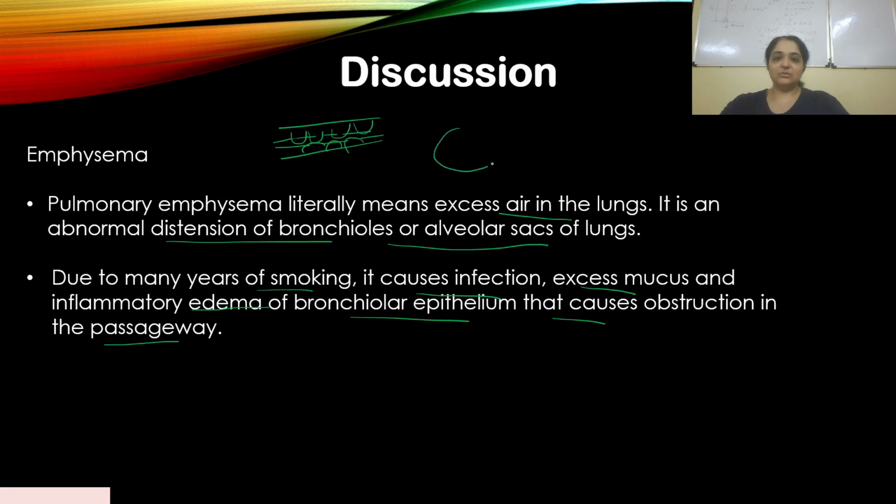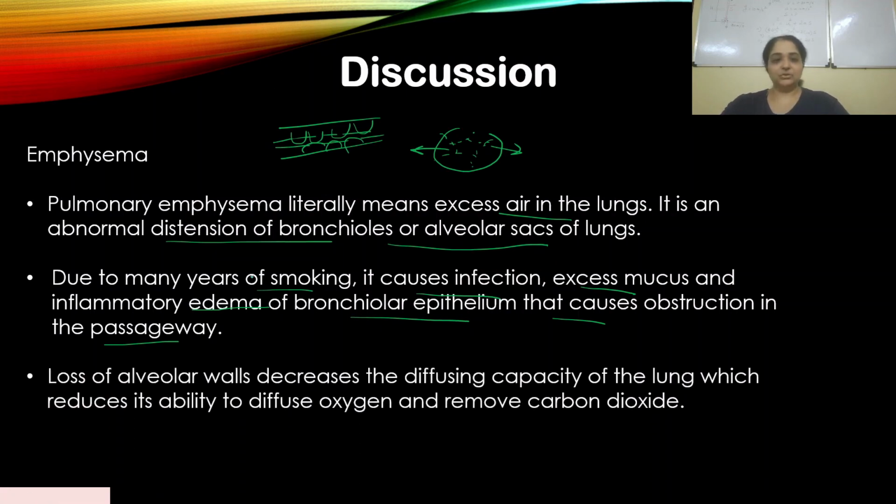Also, the alveolar walls are affected. There's continuous distension of the alveolar wall, so they lose their elasticity. The alveoli are constructed in such a way as to increase the respiratory surface area, so that there is proper diffusion. Now, if those walls are damaged, then what happens? It will decrease the respiratory surface, and so exchange of gases becomes very difficult. Breathing also is obstructed. So the overall respiratory surface area is decreased.